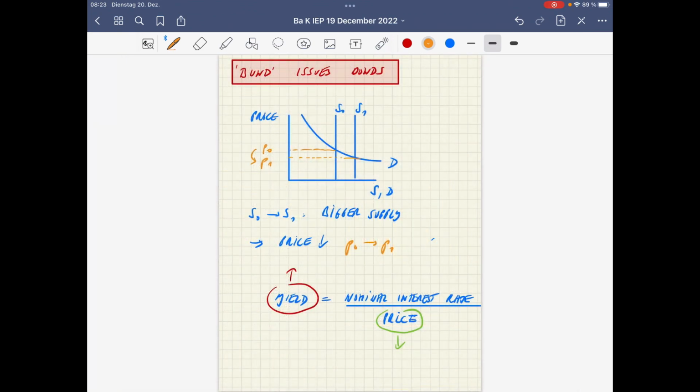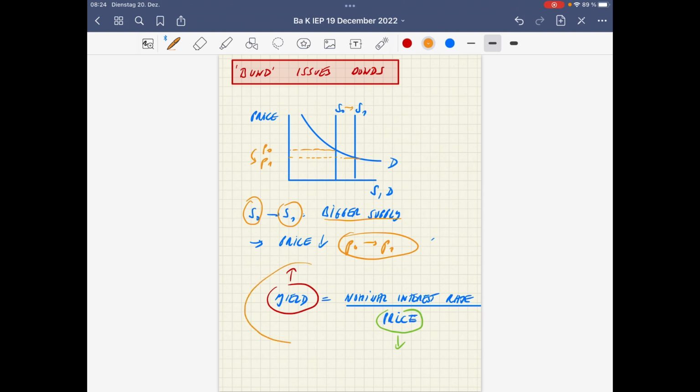If the German state, the Bund, issues bonds, that means more bonds are on the market, so the supply of bonds goes up. So we have a bigger supply of bonds that shifts the supply curve to the right for a given demand. And as a consequence, the price of the bond goes down, from P0 to P1. So more issued bonds lead to lower bond prices.